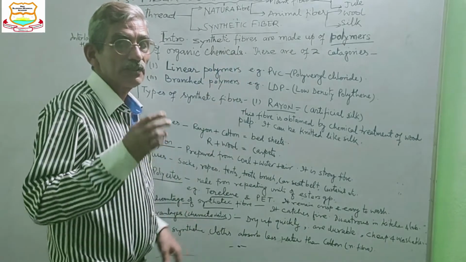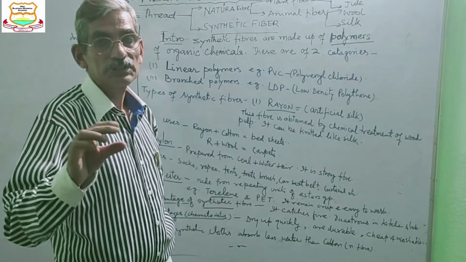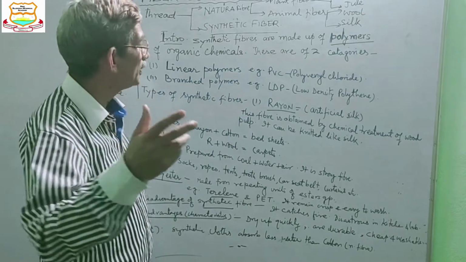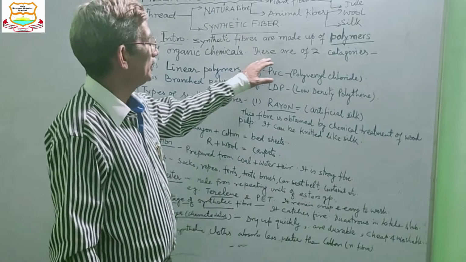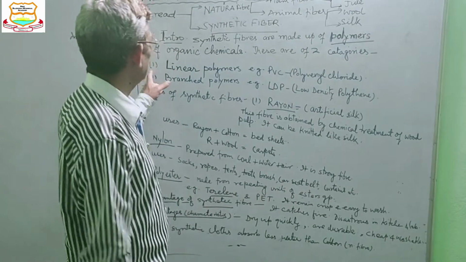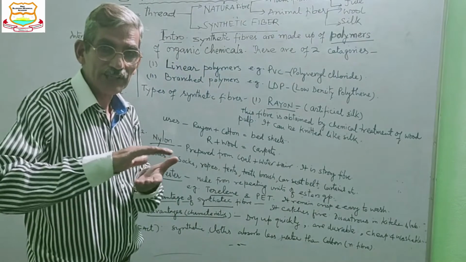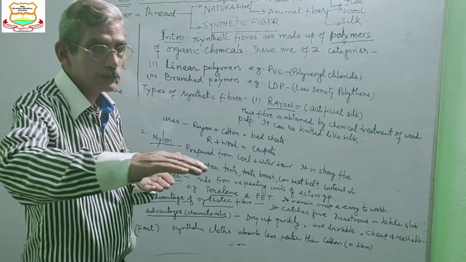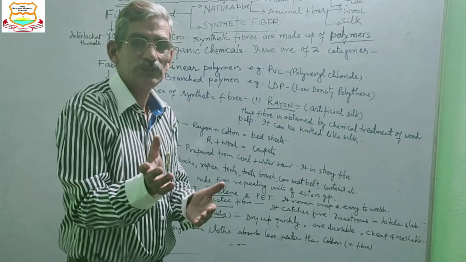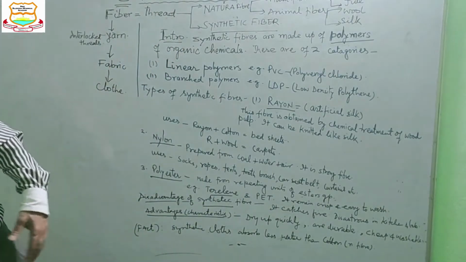These are polymers. Poly means many, mers means repeating unit. The repeating unit of single chemicals makes the polymers, and these can be assigned in two categories. First category is the polymer whose molecular arrangement is linear, one by one, in line.